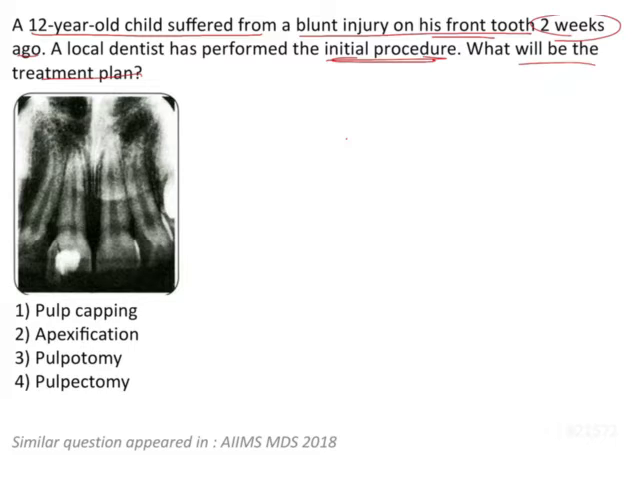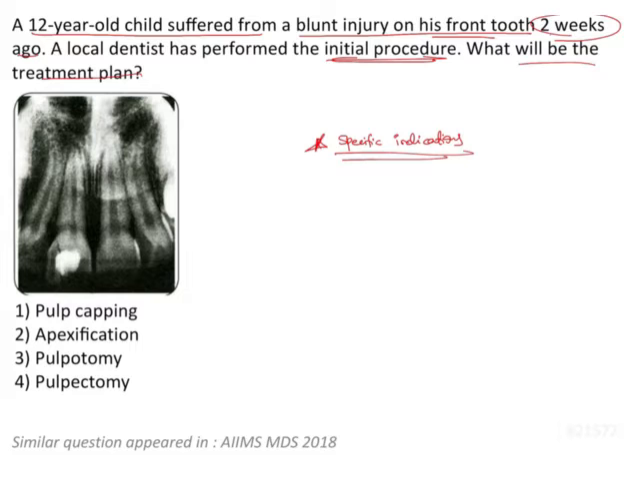Now, if you have a look at the options, you can see that the treatment plans that are suggested in the various options have specific indications. So the indications of each procedure is very important to note. So if we start from pulp capping, now pulp capping is usually done in cases when there is a pinprick exposure of the pulp. This is usually during deep carious excavations or an accidental exposure of the pulp during trauma.